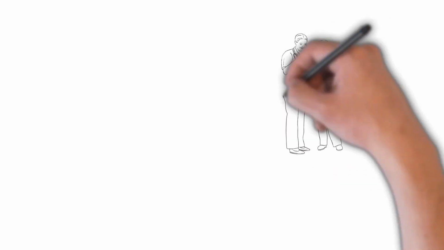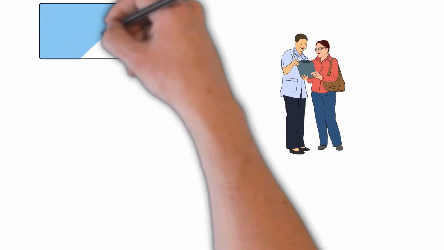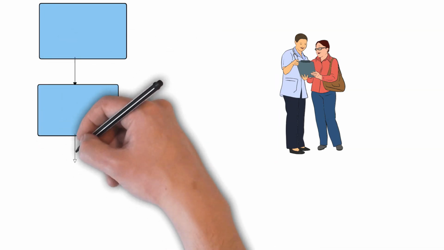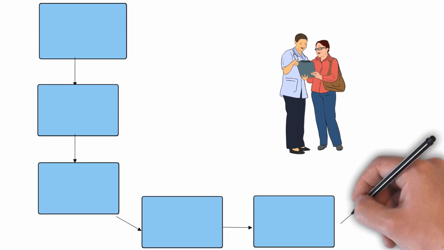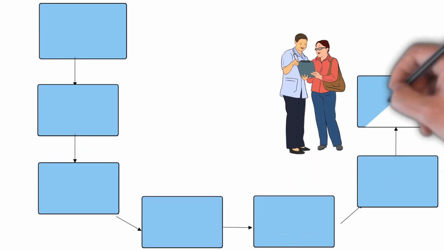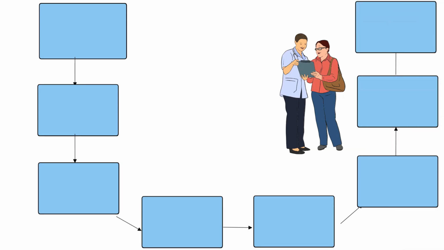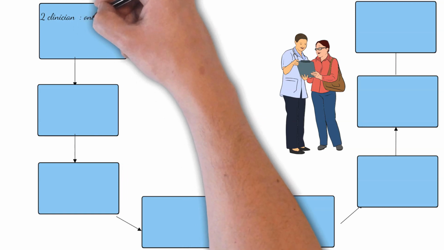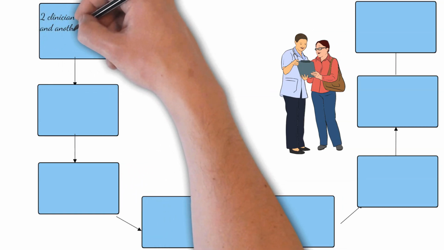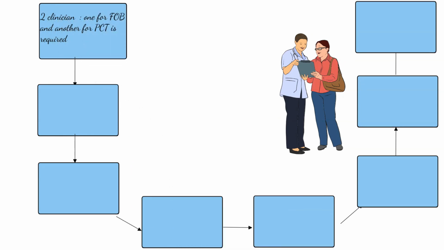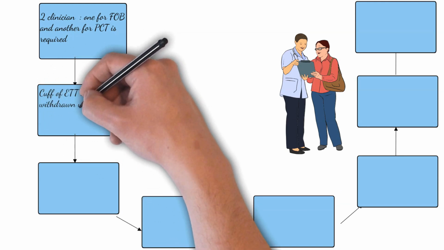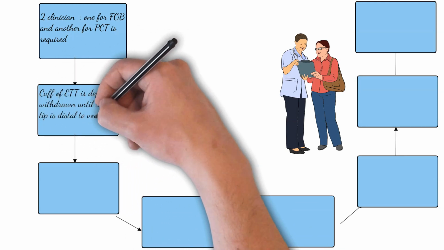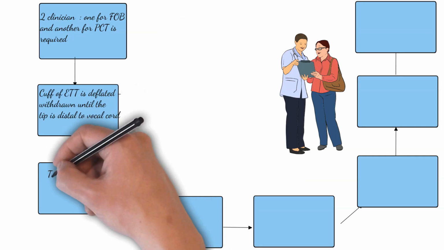So now friends, I will be explaining the steps of the percutaneous dilation tracheostomy in a brief manner, in the form of a flowchart, which may help you to remember and retain this. So let's continue. Basically, you will require two clinicians, one to operate the fiber optic bronchoscope and another for the PCT to be done. After which, the cuff of the endotracheal tube is deflated and withdrawn until the tip is just distal to the vocal cord.